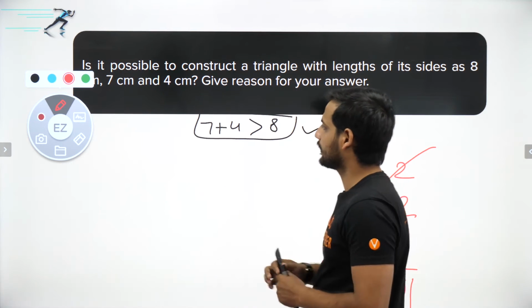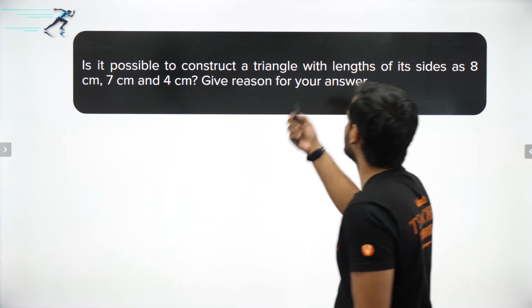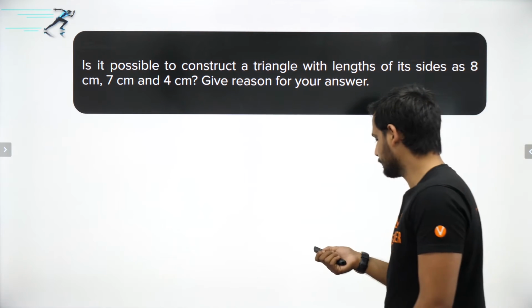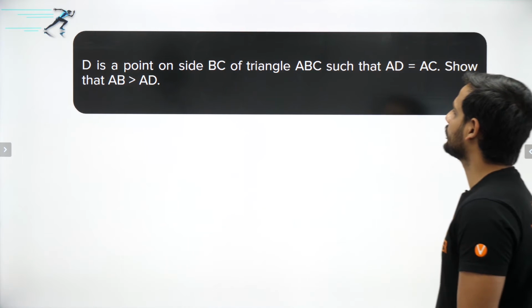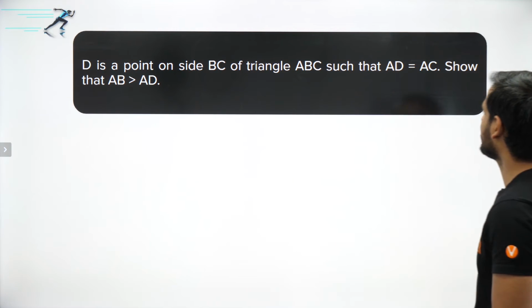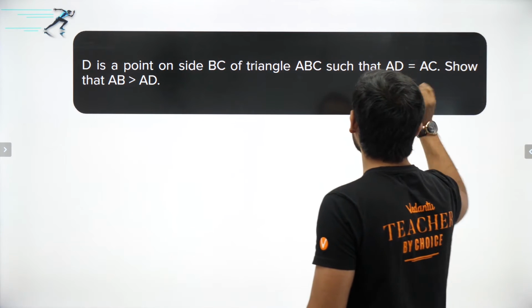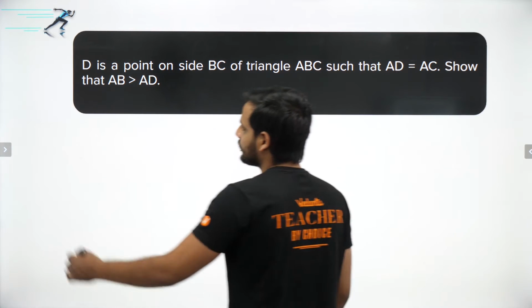Okay, so here this part also you will say yes sir, this is true because it is following the triangular inequality. Okay, chalo, now let's move to the next question. D is a point on side BC of a triangle ABC such that AD is equal to AC. Show that AB is greater than AD.